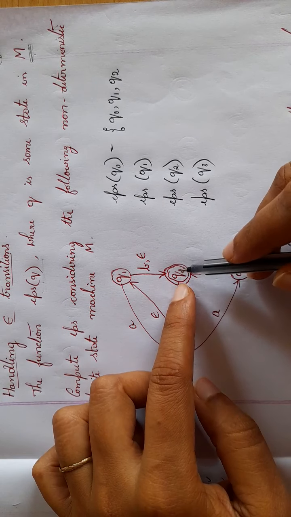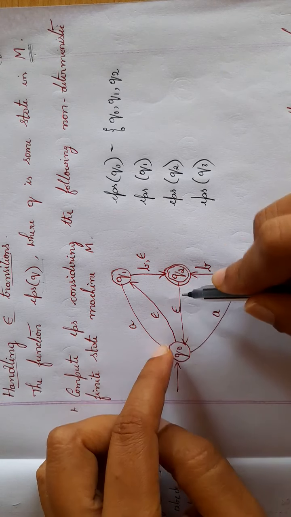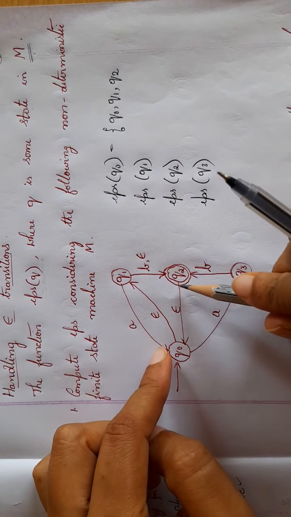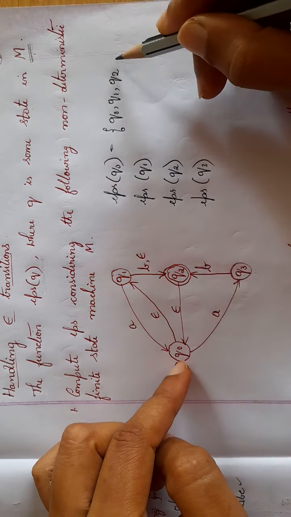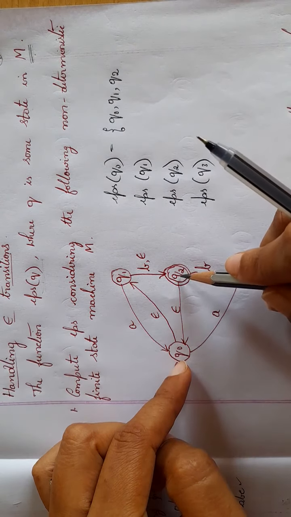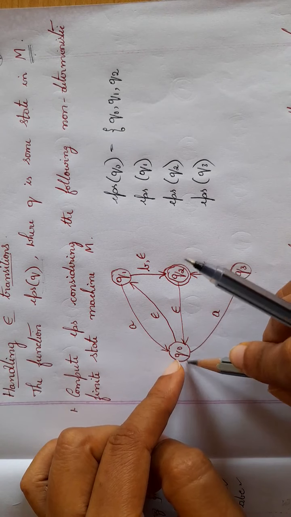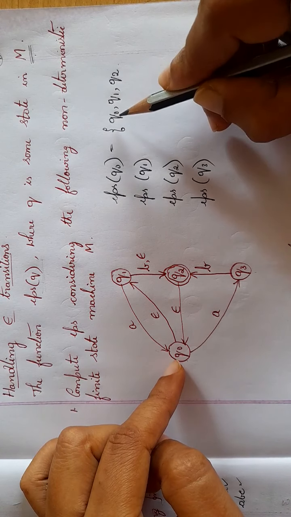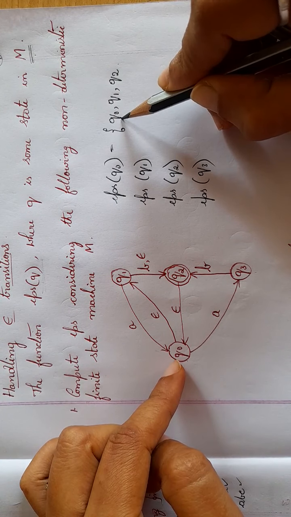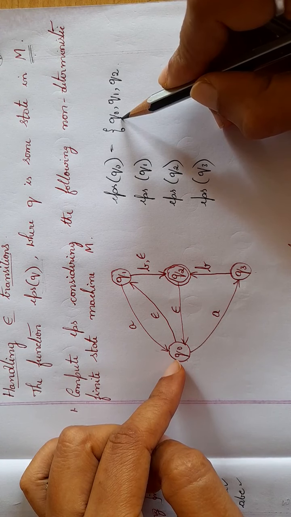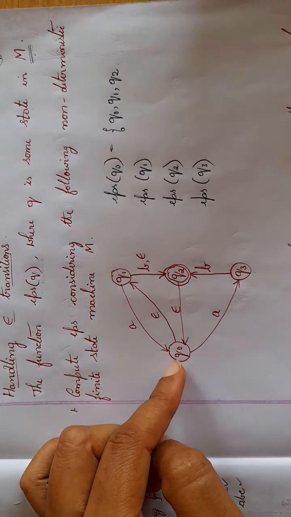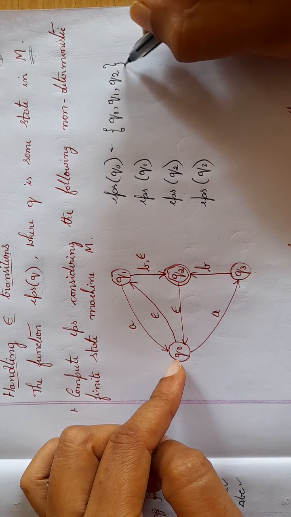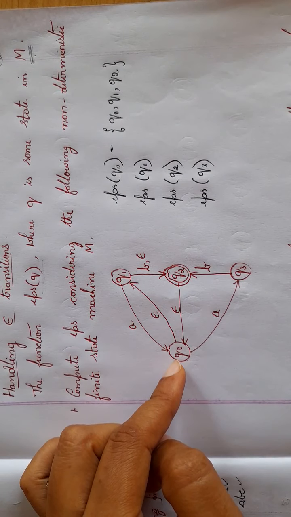Next I'll consider Q2. From Q2, epsilon goes to Q naught. I should include Q naught here, but Q naught is already written, so you need not write it again. Check whether you have any other transitions; you don't. So the function EPS of Q naught gives Q naught, Q1, Q2.